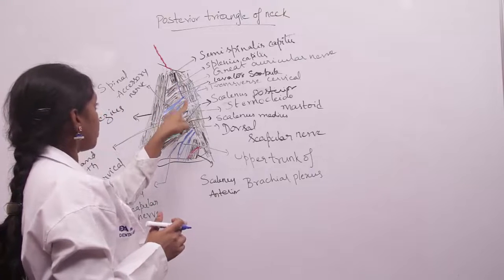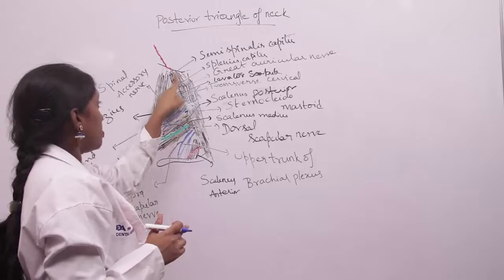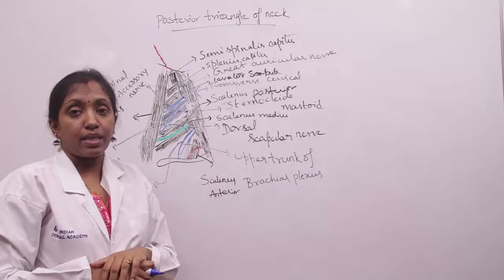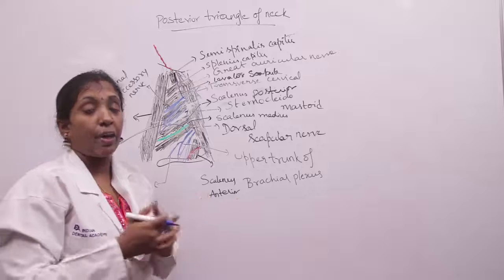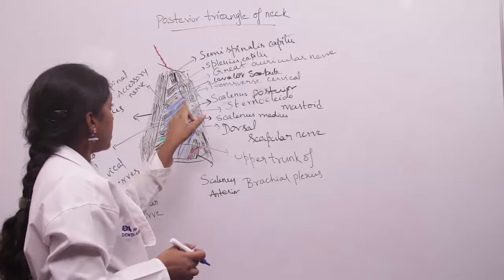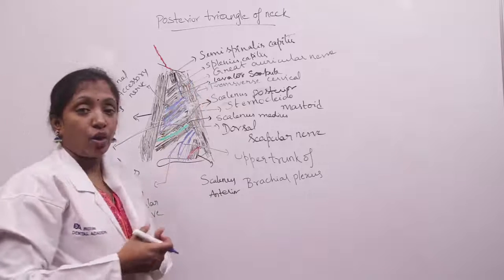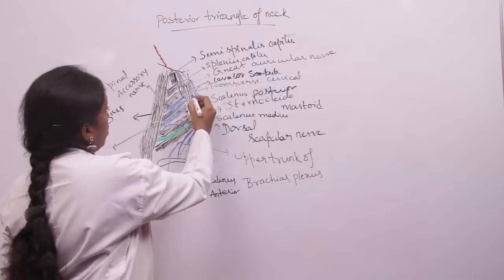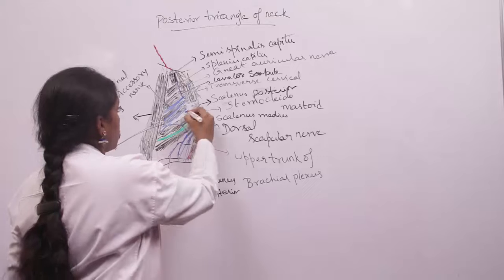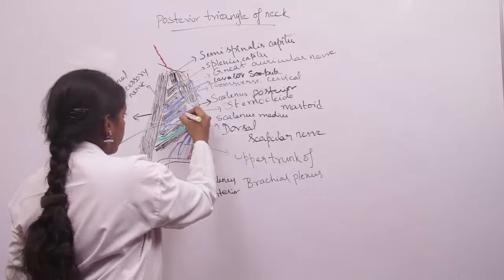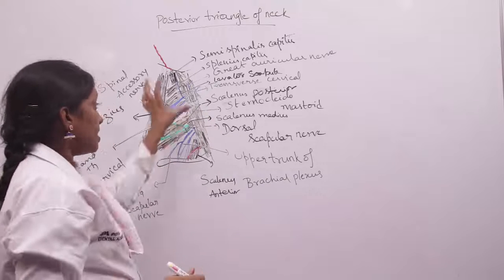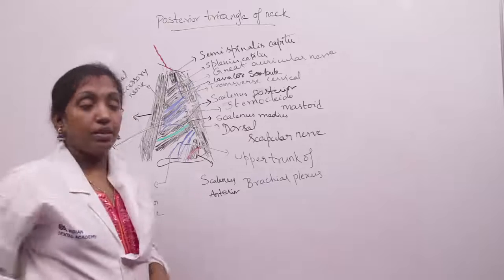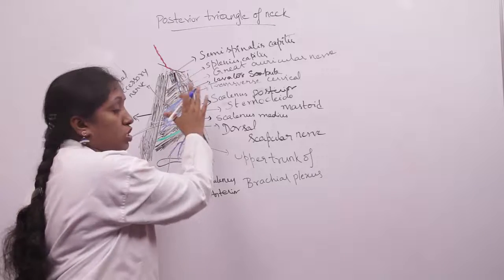One is the lesser occipital nerve. The lesser occipital nerve supplies the scalp, from ventral ramus C2, and this is the great auricular nerve. The great auricular nerve supplies the skin over the angle of the mandible, and also the transverse cervical nerve and the supraclavicular nerve. So these are the four cutaneous nerves that are present in the occipital triangle.